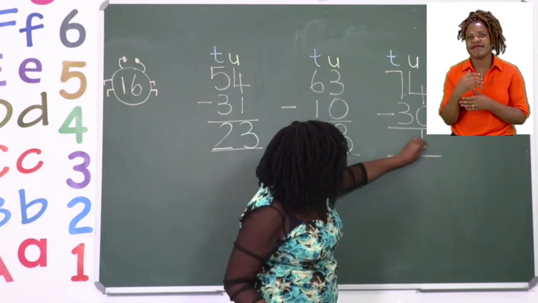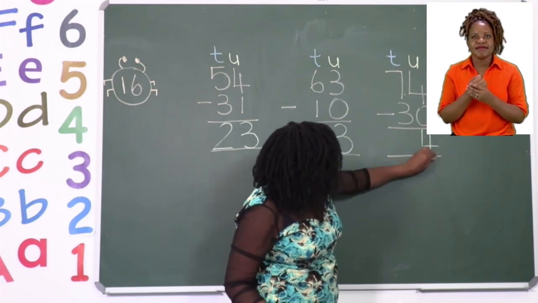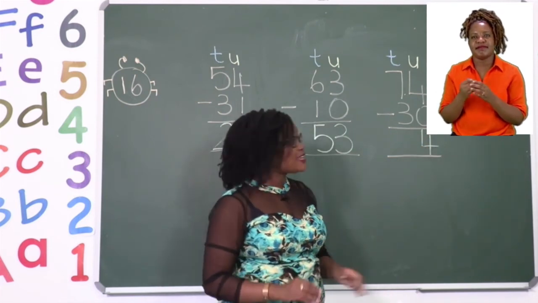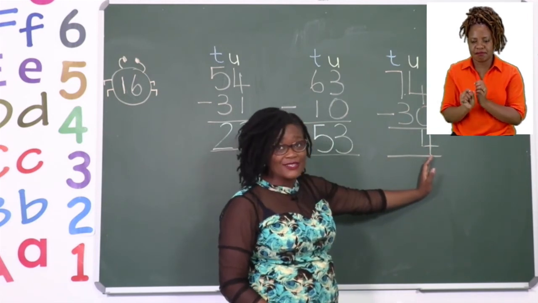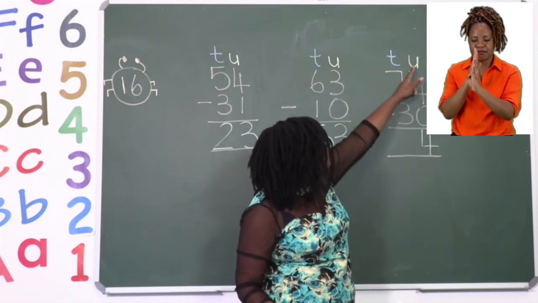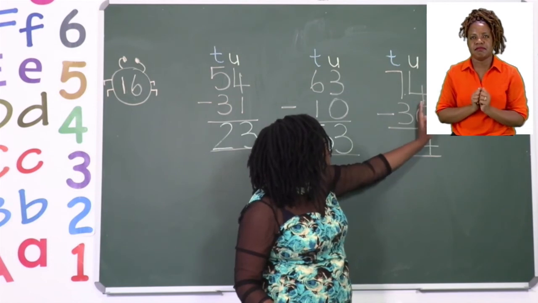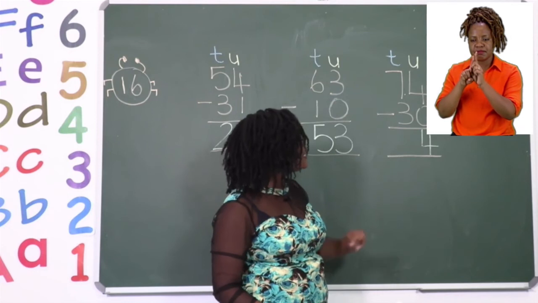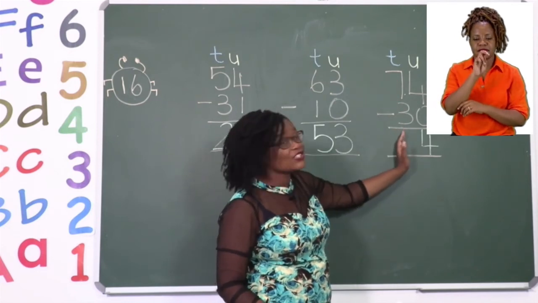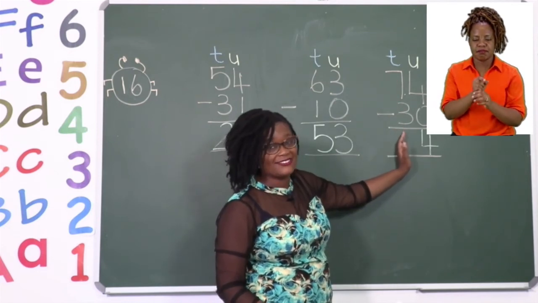So we're going to put our answer here. Please, boys and girls, make sure that your answer is in line with all the other numbers. Because we're doing units, that means all our units need to be in the same line. And when we are doing our tens as well, our answer should also be in the same line.